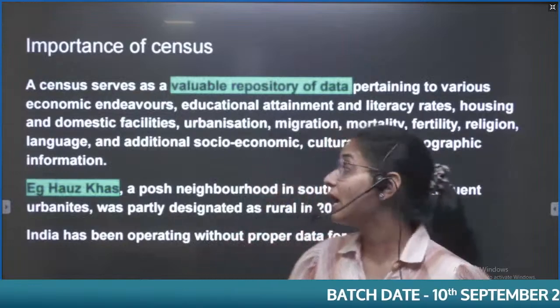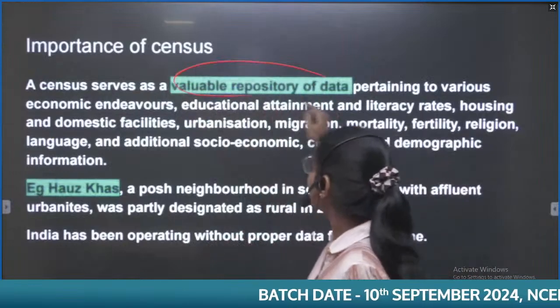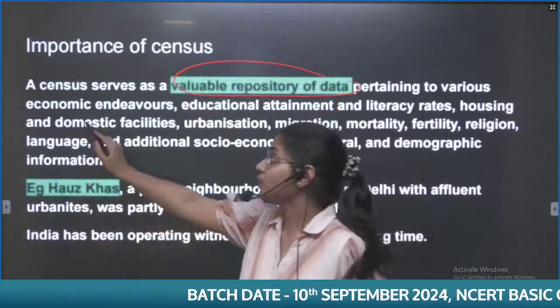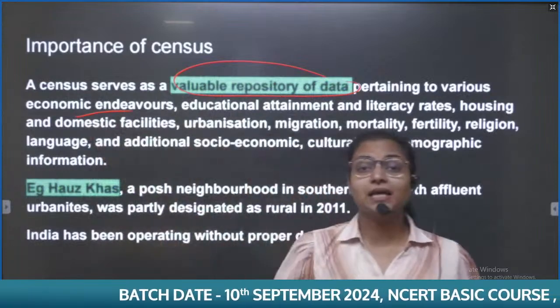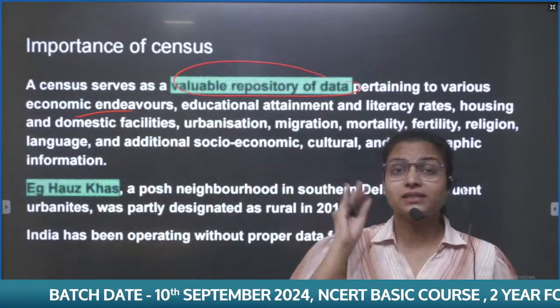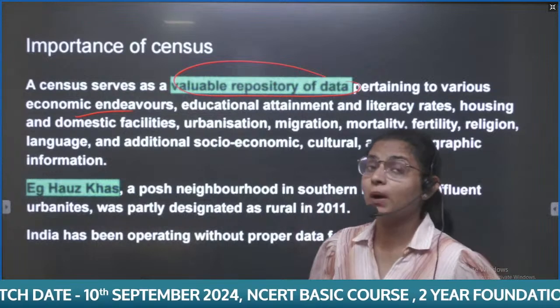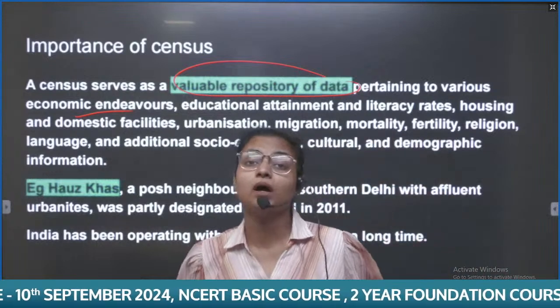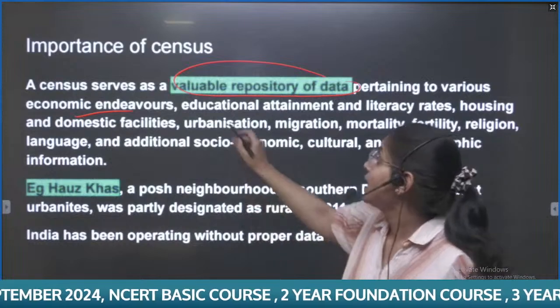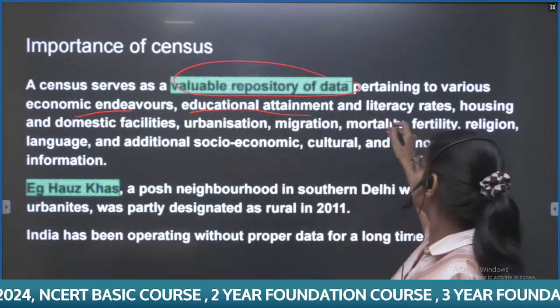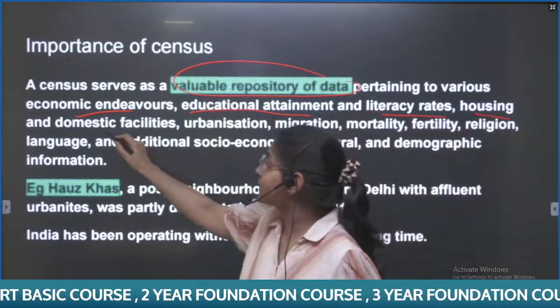And now we will discuss the importance of the census. This editorial highlights that it is a valuable repository of data with regard to economic endeavors. It tells about the sector of the economy on which our population is dependent, how much employment is being provided, educational attainments, literacy rates, housing and domestic facilities.